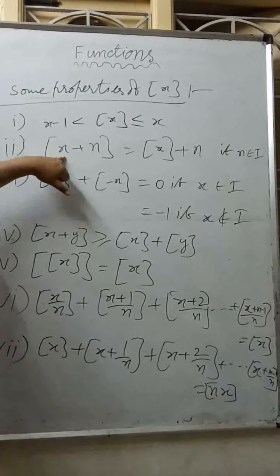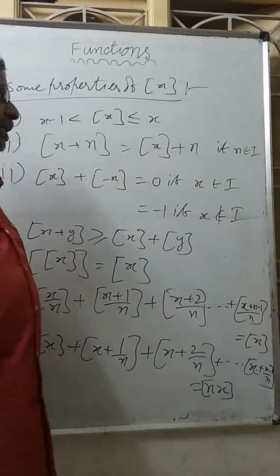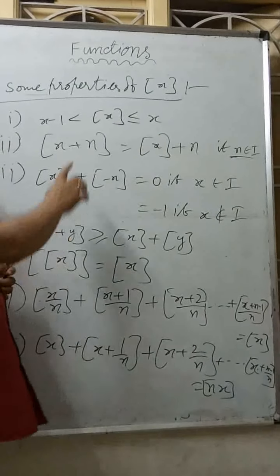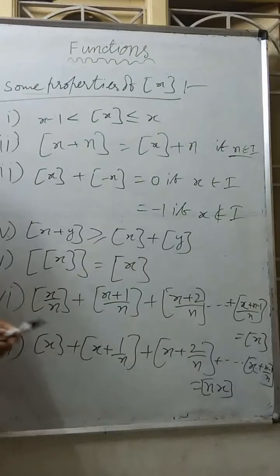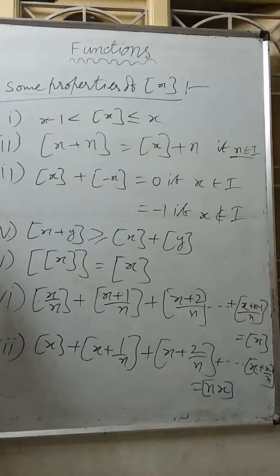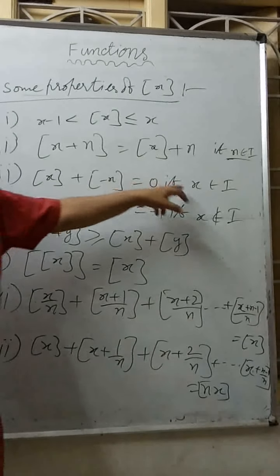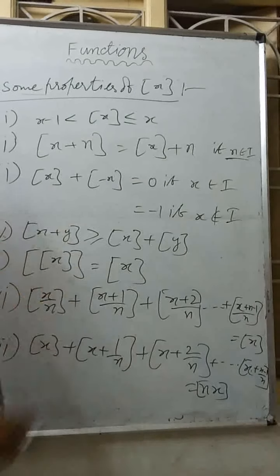Next, step of x plus n equals step x plus n, if n is an integer. If n is an integer, I can separate the integer and find the step x separately. Next, step x plus step of minus x equals 0 if x is an integer.